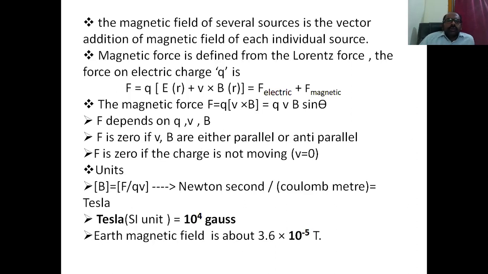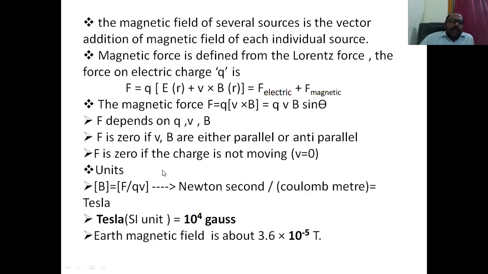That is not the case in an electric field. If a stationary charge is present in an electric field, there still exists some force on the charge. But a stationary charge in a magnetic field experiences no magnetic force.